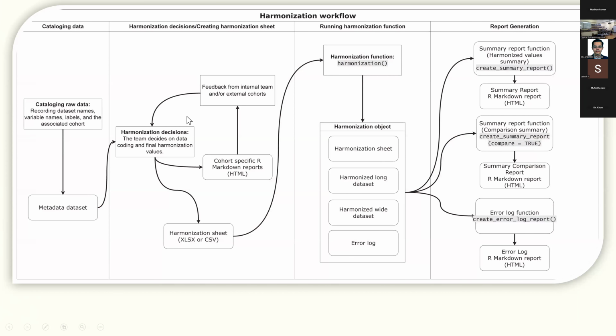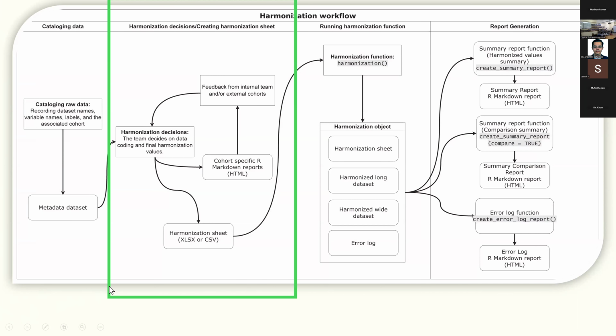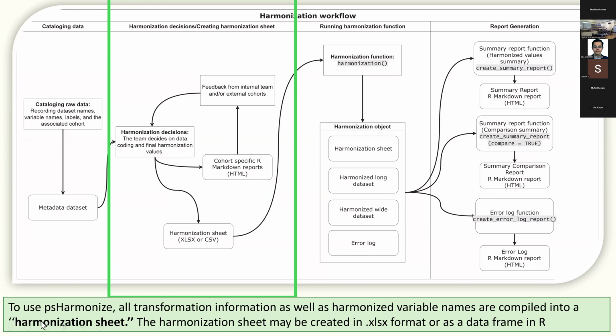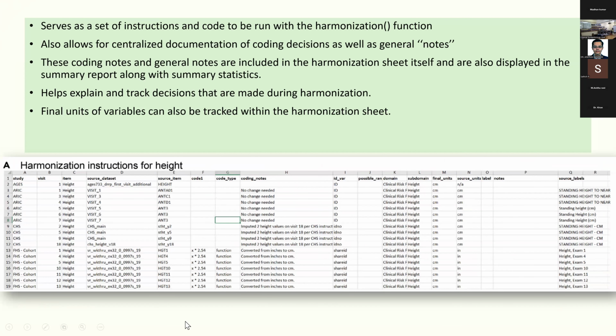The next step is to create harmonization decisions. To do this, you need to create something called the harmonization sheet. So this is an example of a harmonization sheet. Why is it useful? It serves as a set of instructions and code to run with a harmonization function. And it also gives you leeway to document all your coding decisions under the notes domain.